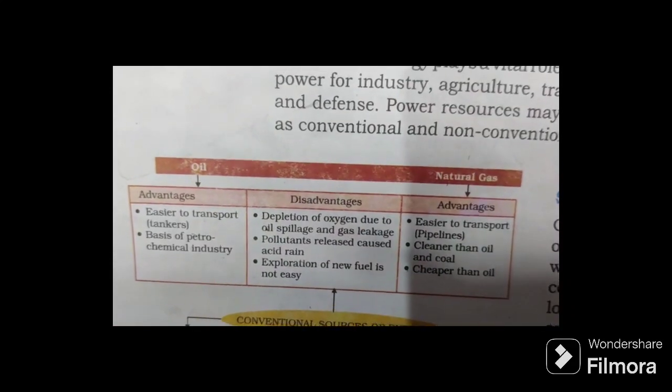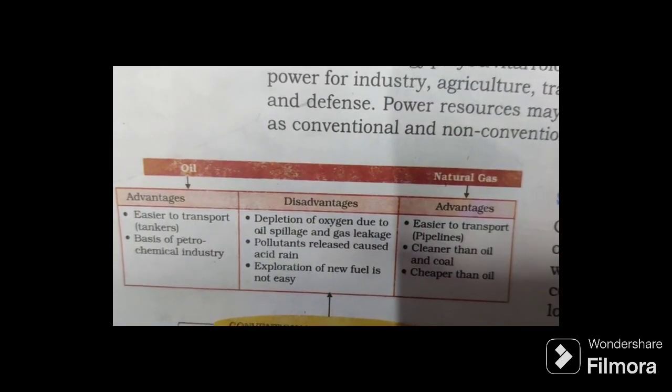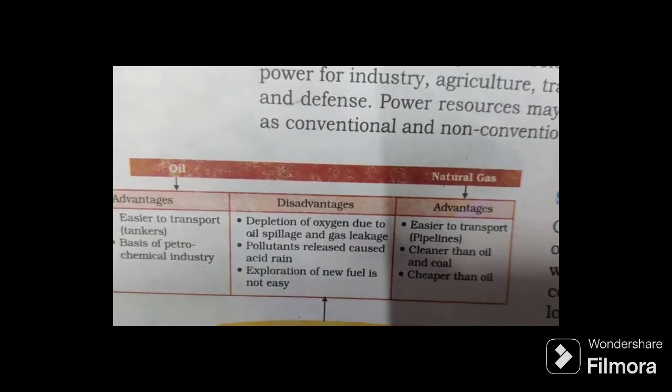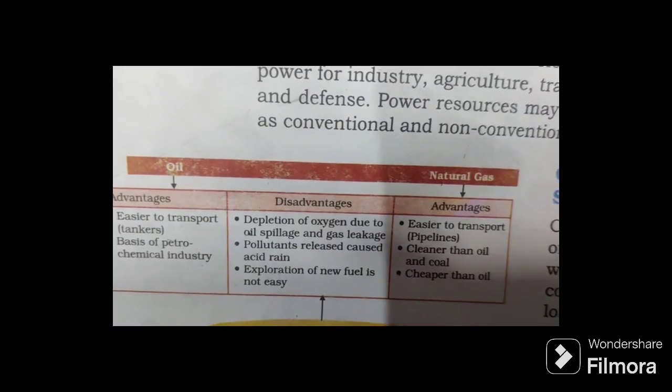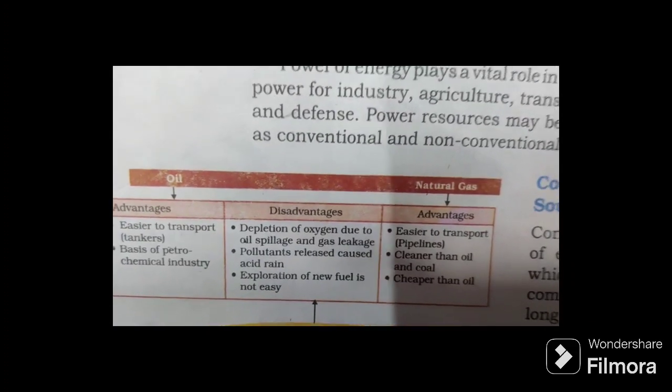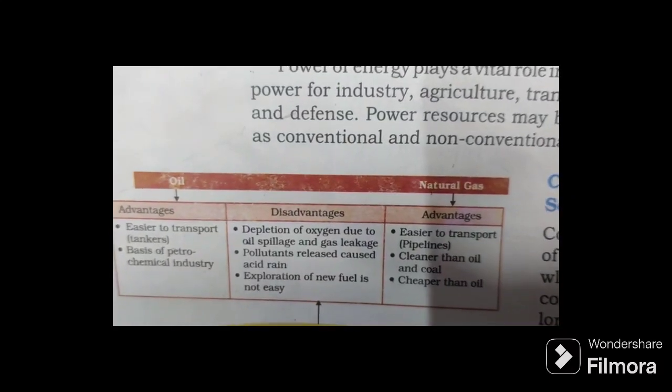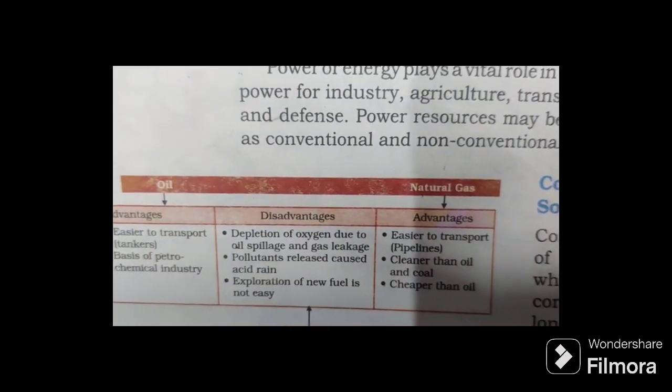The disadvantages are depletion of oxygen due to oil spillage and gas leakage, pollutants released cause acid rain, and exploitation of new fuel is not easy. For natural gas, the advantages are that it is easier to transport in pipelines, cleaner than oil and coal, and cheaper than oil.